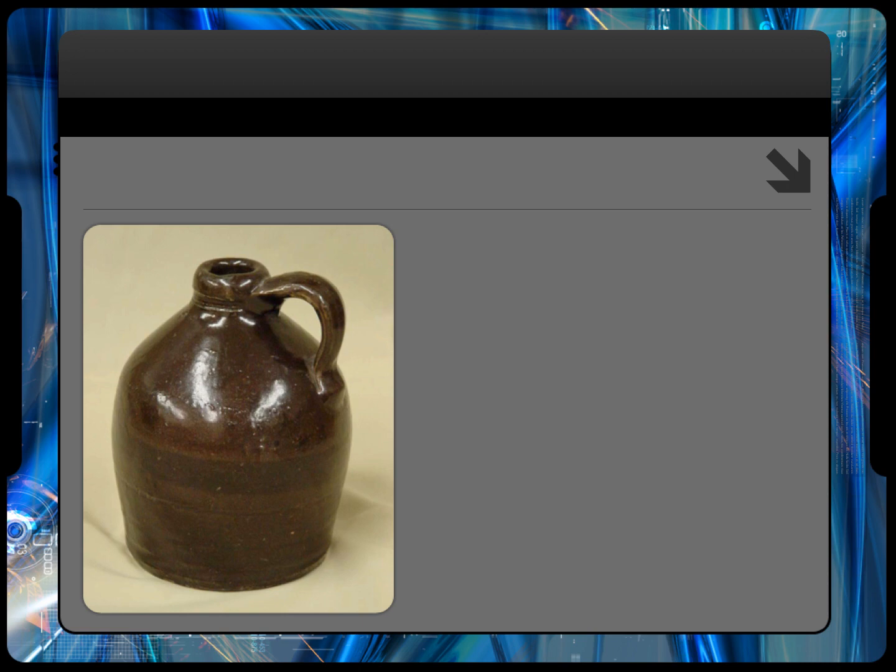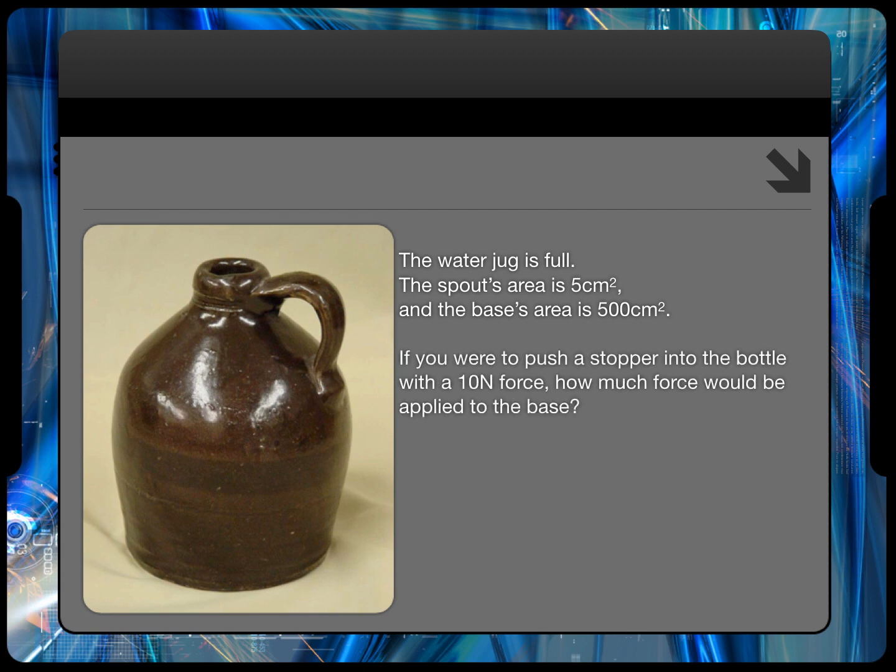Pascal's principle is also useful if you're trying to punk your friends. Here is a jug full of water. The spout's area is about 5 square centimeters, and the base's area is about 500 square centimeters. If you were to shove a stopper into the top of that jug with 10 newtons of force, how much force would be applied to the base?